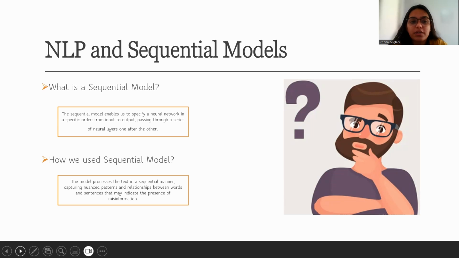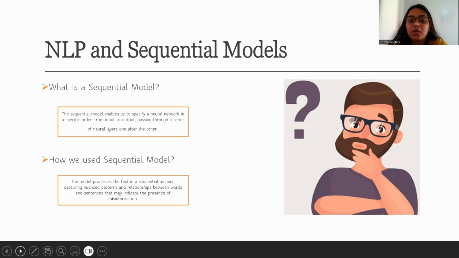So the question is, what is a sequential model? A sequential model is a type of neural network architecture in which information flows sequentially from one layer to the next. The architecture is especially well suited for tasks where information order is important, such as language processing.